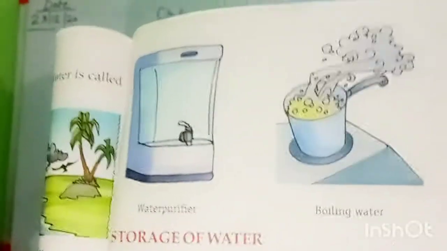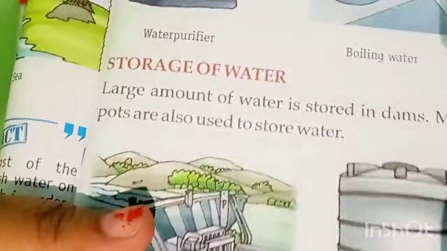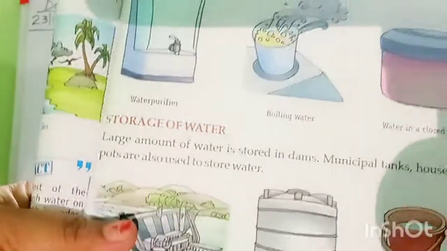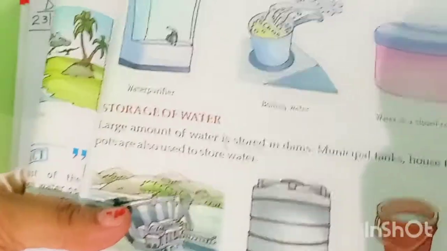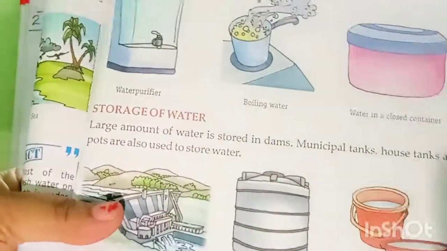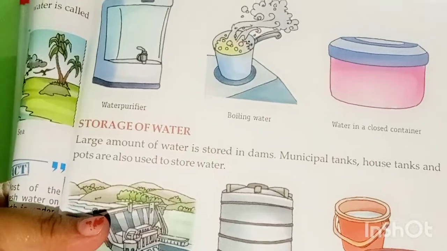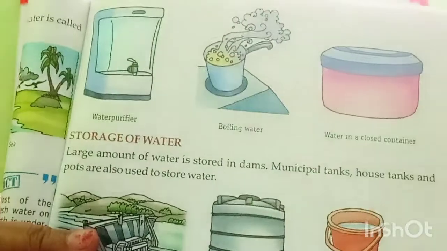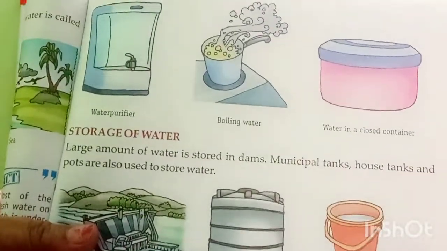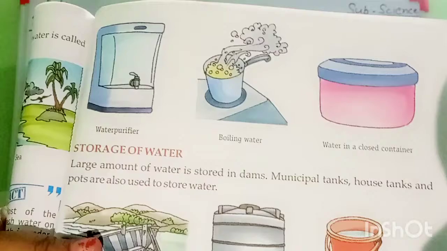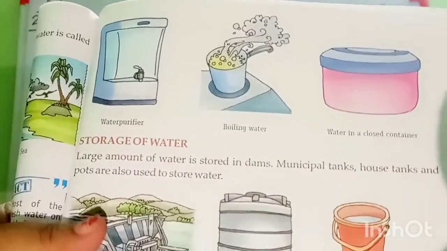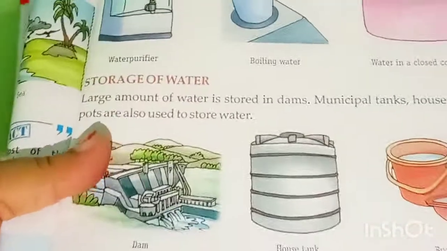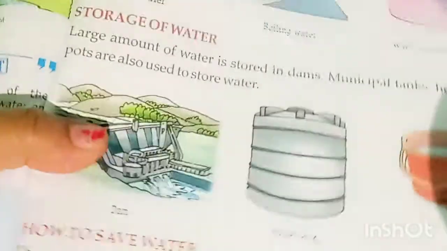Then after that, the next paragraph is storage of water. A large amount of water is stored in dams. What are dams? Here one question is raised. Dams are built on rivers and they store the water. And here is the picture in your book. This is the dam.